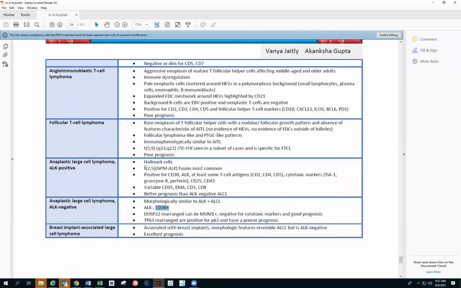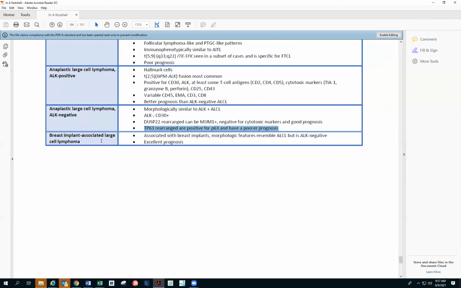As we remember, the ALK positive ones have the 2;5 translocation, NPM-ALK. The ALK negative ones are more of DUSP22 or TP53 rearranged. DUSP22 will be MUM1 positive, negative for cytotoxic markers, and good prognosis. TP53 rearranged are positive for P63 and have poorer prognosis. Breast implant associated large cell lymphoma, BI-ALCL basically, is associated with breast implants, with morphologic features similar to ALCL, but it is ALK negative and has excellent prognosis.